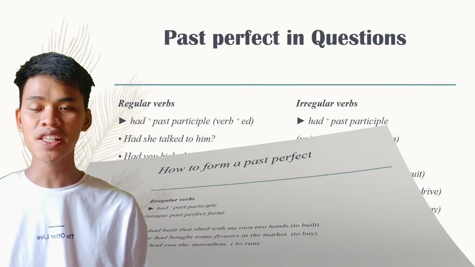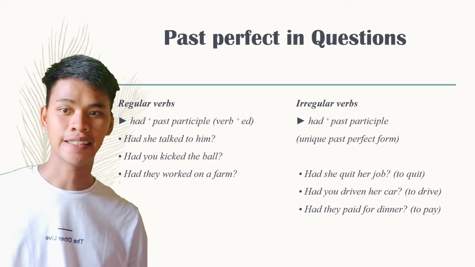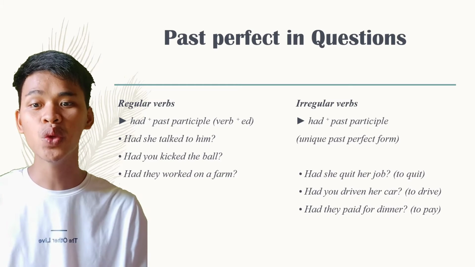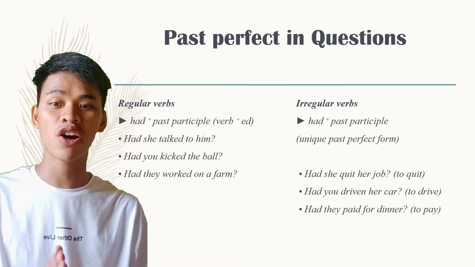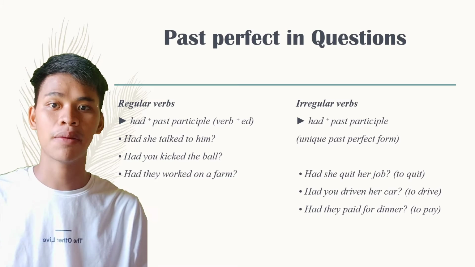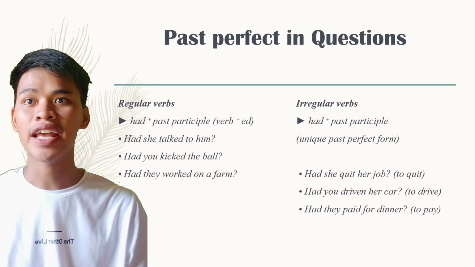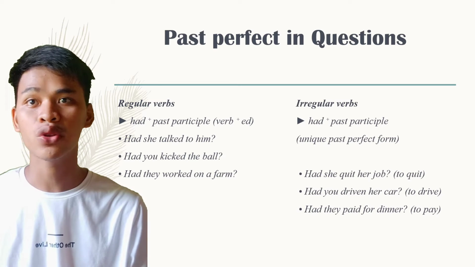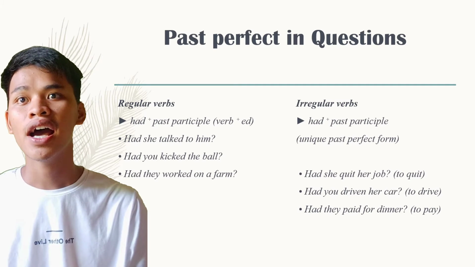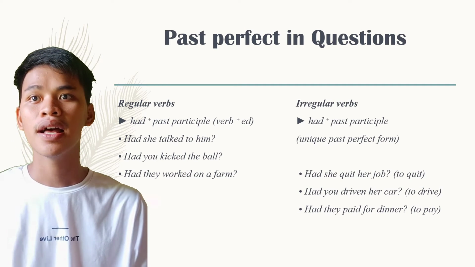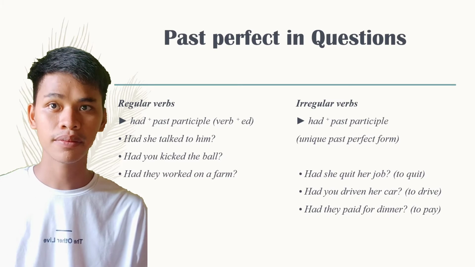So next, the past perfect in question. For the regular verb, again, we use the past simple form of the auxiliary verb to have and the past participle. For example, had she talked to him? Another, had you kicked the ball? Had they worked a farm?